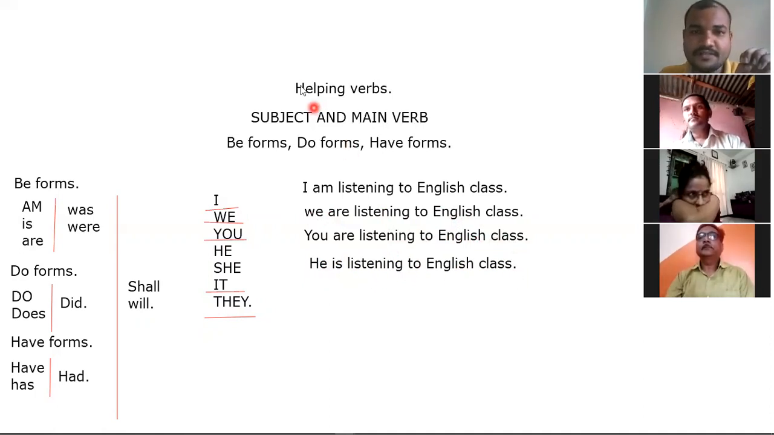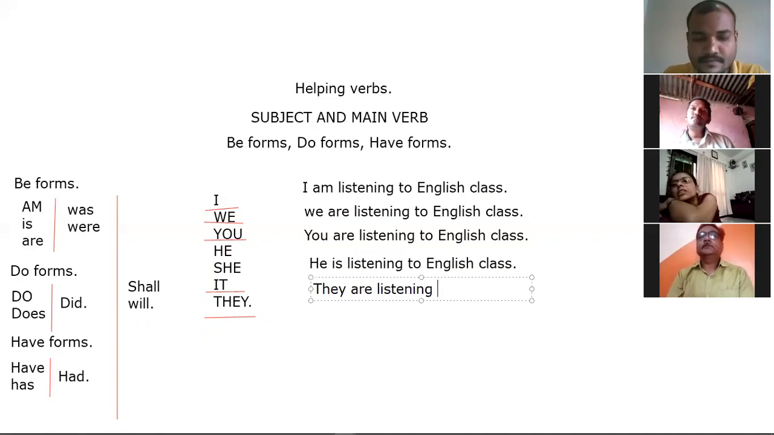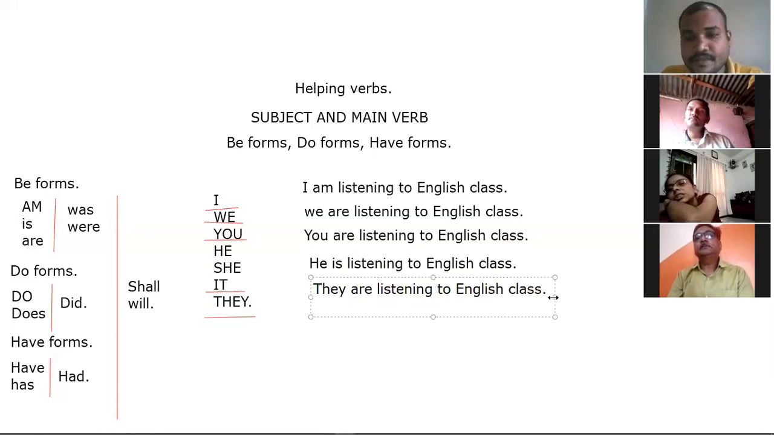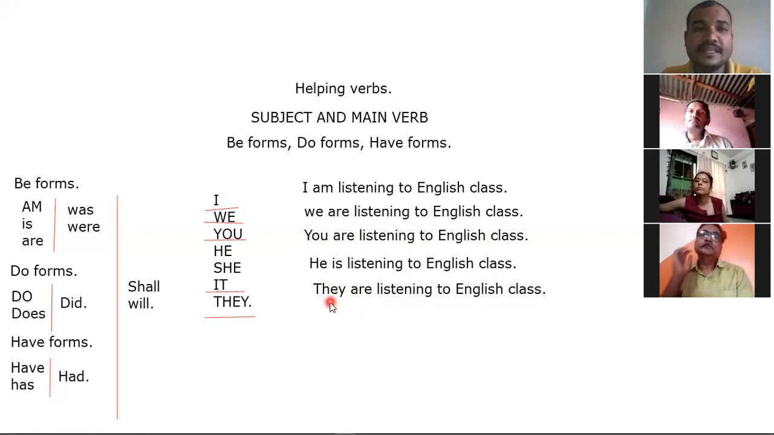Right? So now I'll give you the last example for the day. They are listening to English class. So what are the changes here? You will be able to see. They are. They are listening to English class.